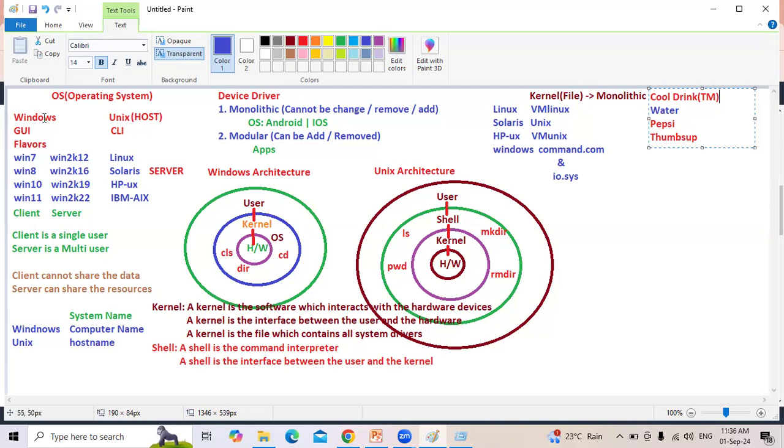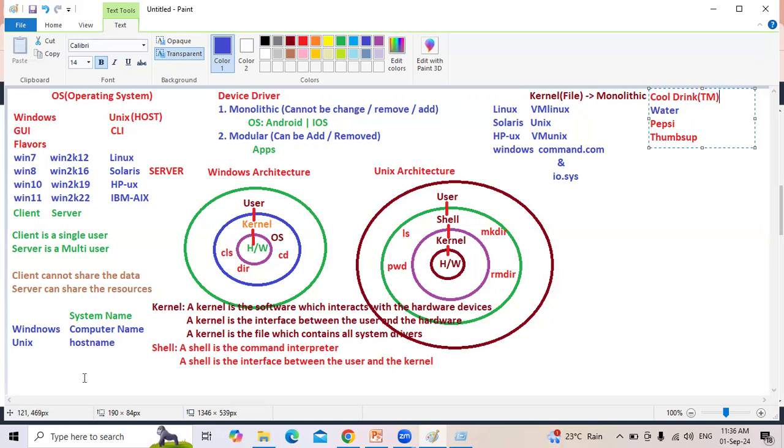Windows is not an operating system. Windows is the trademark. Under this, there are so many flavors. So I should tell that in my lab, I installed Windows 10 or Windows 11. There's no meaning in saying just Windows. We should tell the flavor.